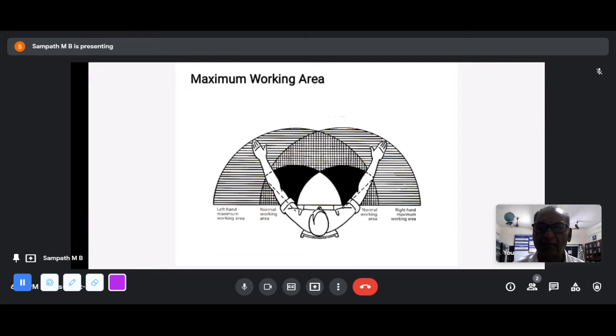So you see the left hand maximum working area, the right hand maximum working area. The normal working area is the inside circle. If you understand this, within this area you have to place your products and assembly line in such a way, whatever you do, for a worker who is sitting and working. There are a lot of jobs where you stand and work. We are talking about a worker sitting and working. So this is what is called motion study.